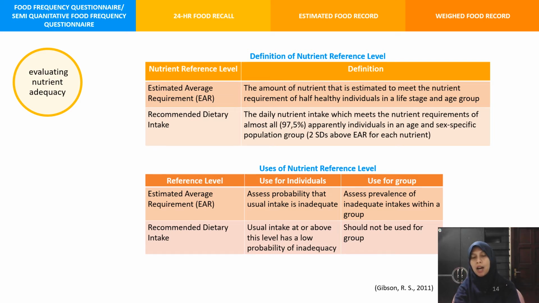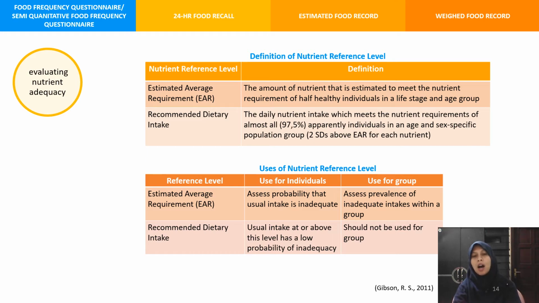What is EAR? EAR is the amount of nutrient that is estimated to meet the nutrient requirement of half of healthy individuals in a life stage and age group. And what is RDI? RDI is the daily nutrient intake which meets the nutrient requirements of almost all, or 97.5%, of apparently healthy individuals in an age and sex-specific population group, or it is about 2 standard deviations above EAR for each nutrient.